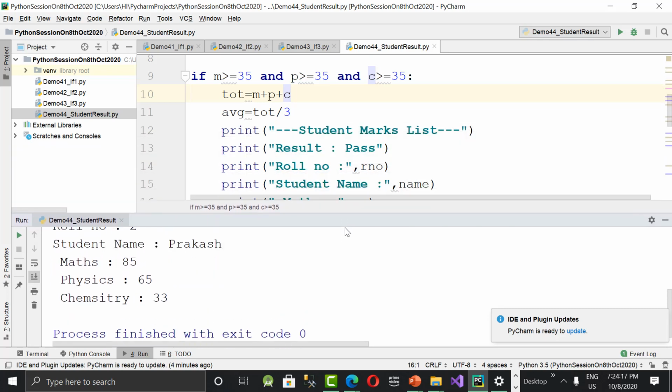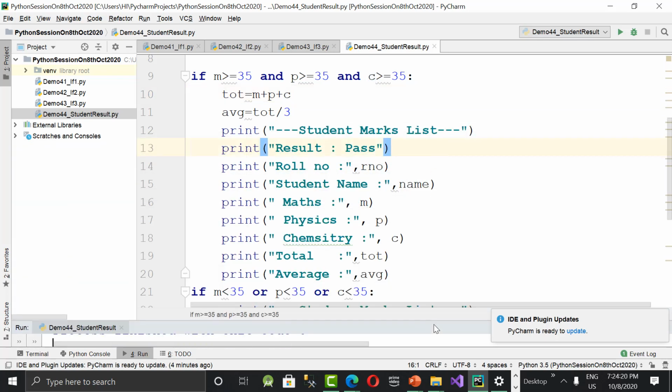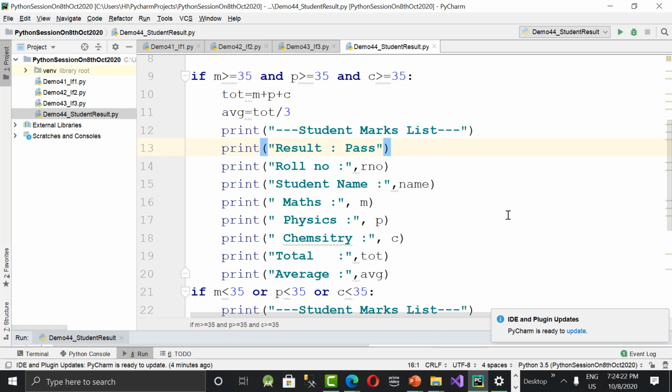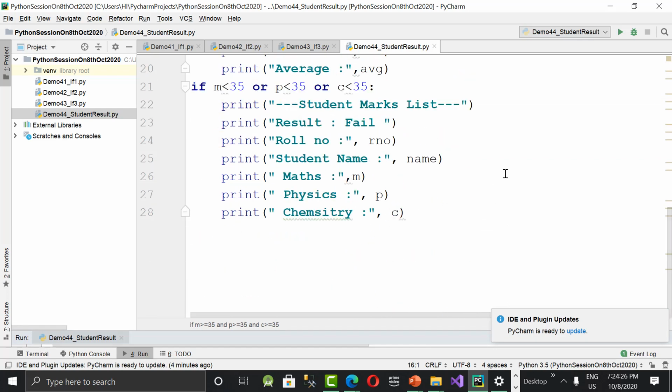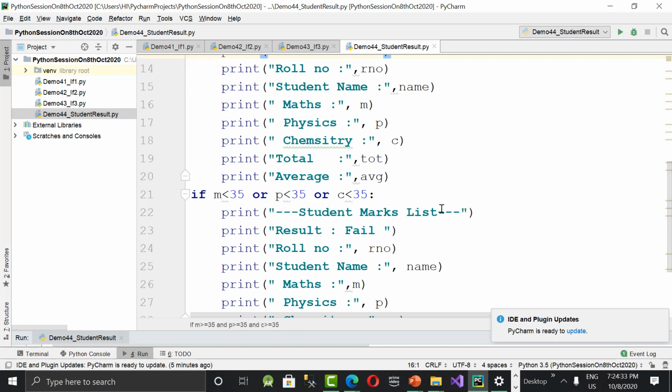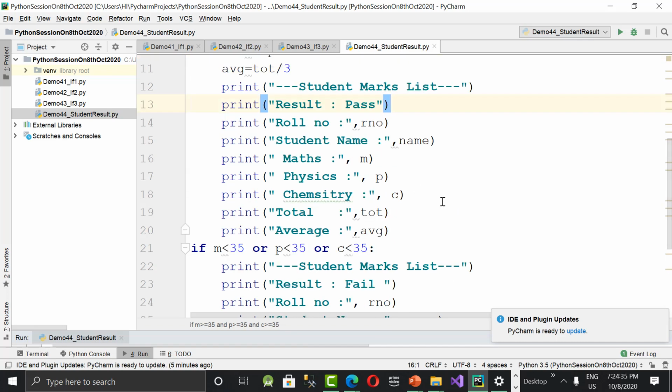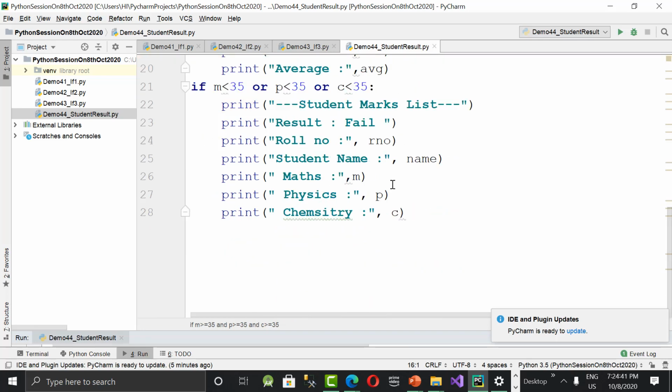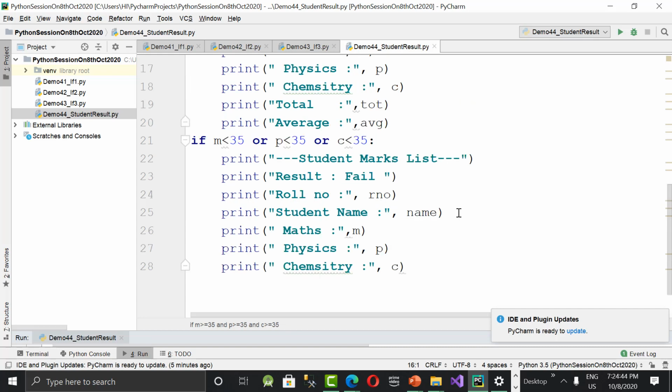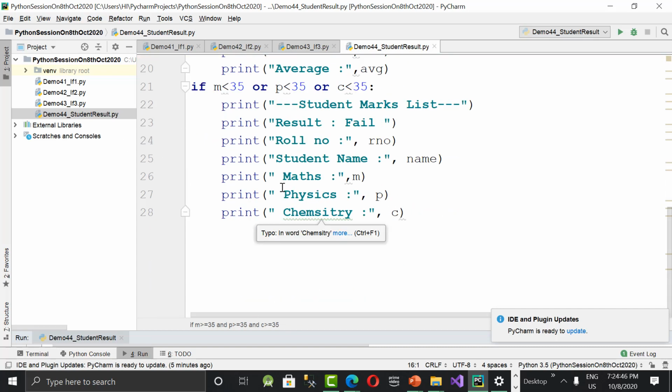Yeah. Now you tell me how to make it trim. The number of statements, how many statements do we have in this program? 28. I thought it is big. Can I make it short? I want the same output again. For both pass candidate, I want to print maths, physics, chemistry marks, and fail candidate also I want to print maths, physics, chemistry. But I don't want to write this many lines of code. I want to make it shorter. Of course, we can write the print statement for maths, physics, chemistry in a single line. Instead of that, can you tell me?